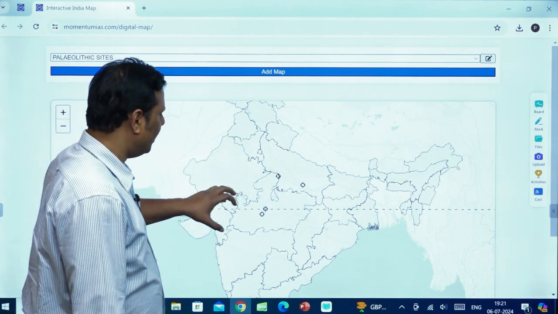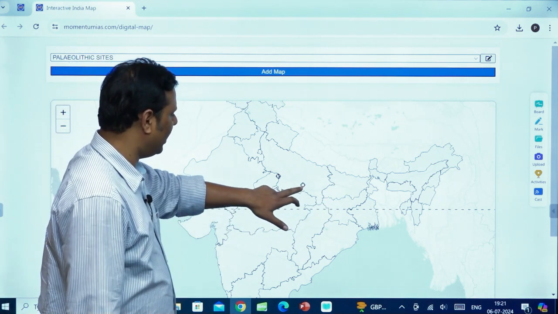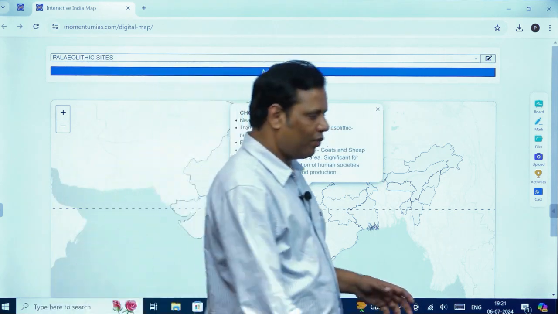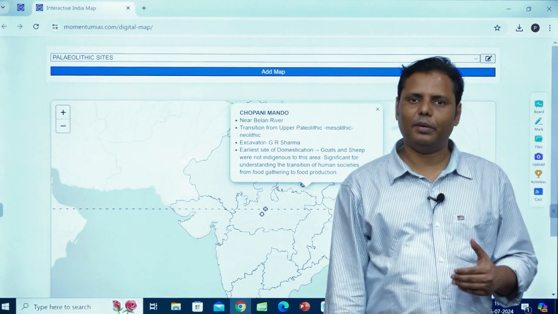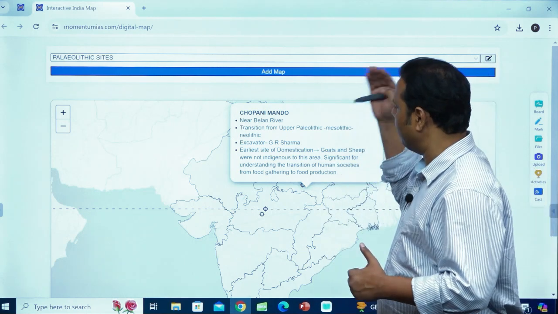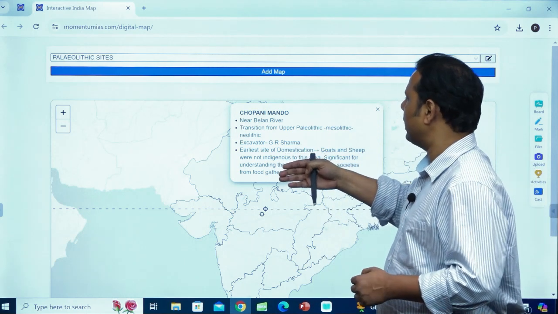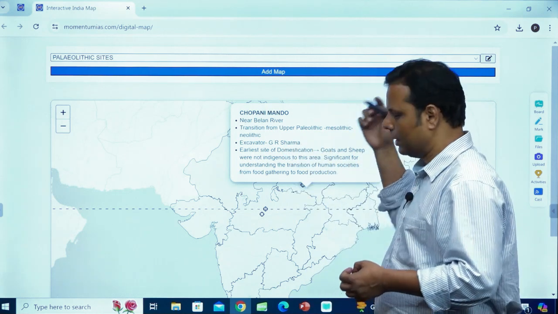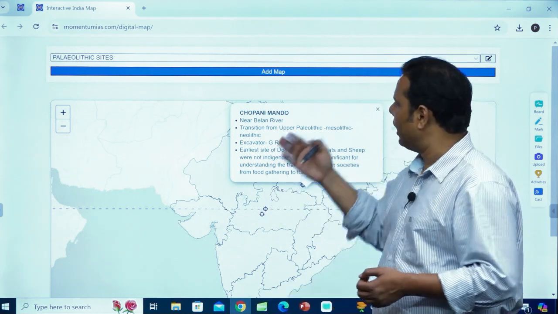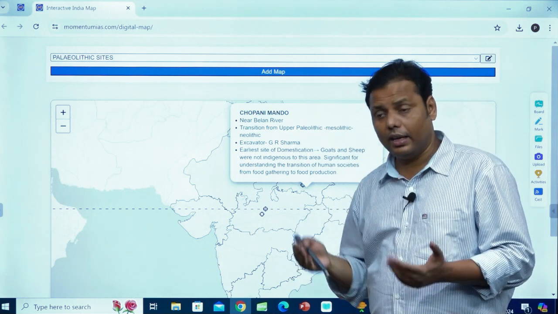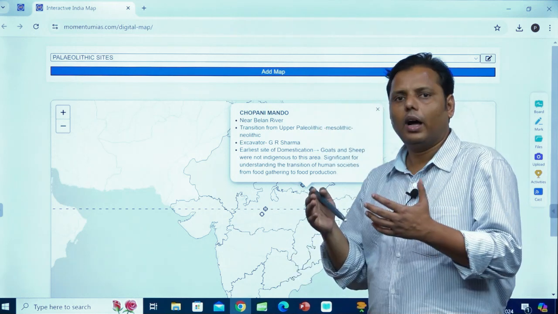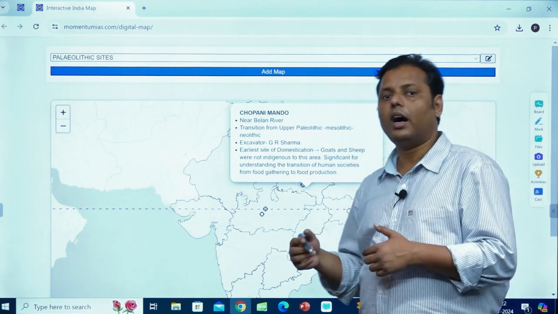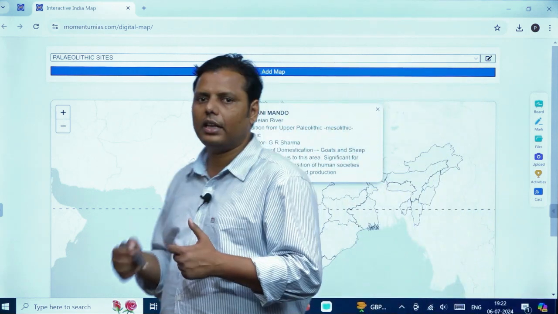So basically what happens, the moment you take the cursor to this particular site, the descriptions are here. Of course while giving the description we have kept in mind that we are giving the most relevant description, and of course we will discuss it more in the class itself, right? Such as who was the excavator of the site, if there is any river nearby, and apart from that what is the exact modern day location. Then we can talk about the other important features of the discoveries in that particular site.